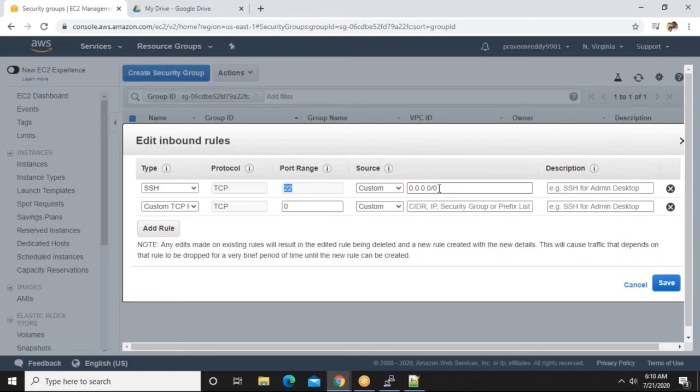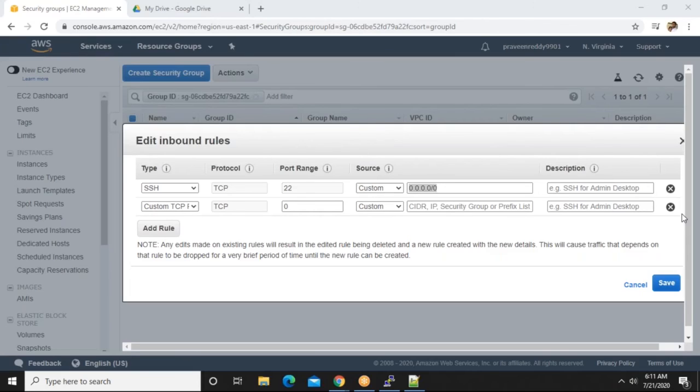But in real time, guys, you don't give all zeros for port 22. Have you ever heard that our customers will use a putty session to connect to our Linux box or Windows box? Are you connecting to youtube.com with a putty session? Facebook.com, are we connecting, guys? No. Customers don't need that putty session.